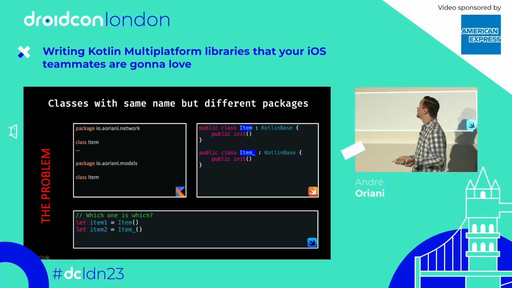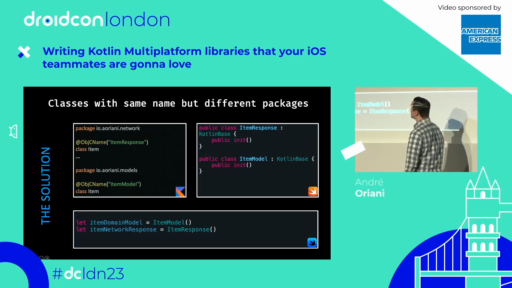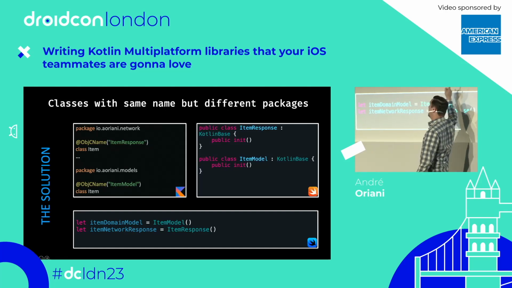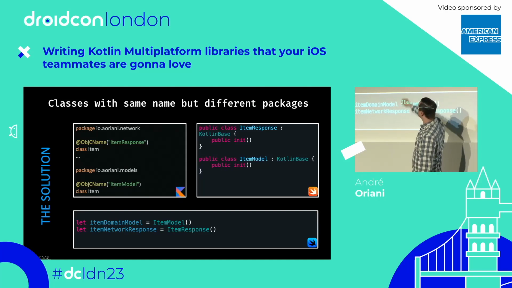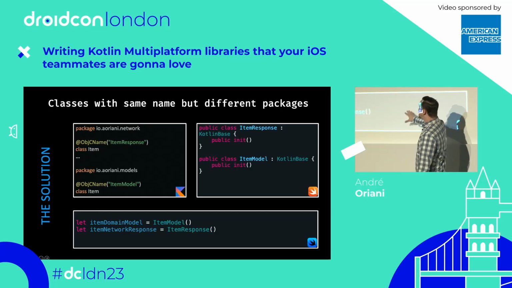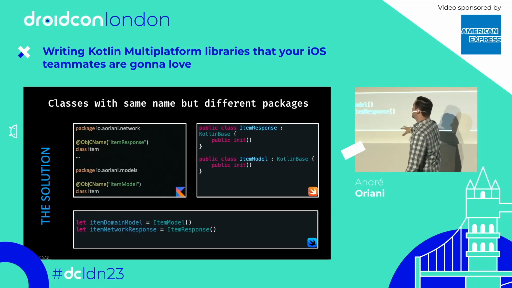So what can we do here? We can use the ObjCName annotation, which allows us to specify what the symbol's name is going to be for Objective-C and Swift. You see in this example that we applied the annotation. So now for Swift, we have very distinct names, ItemResponse and ItemModel. So it's pretty clear to our Swift developer now which class is which.